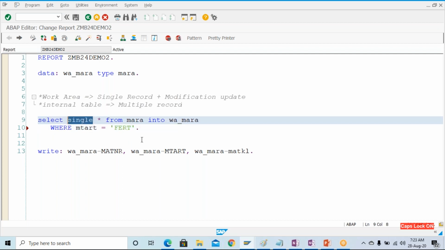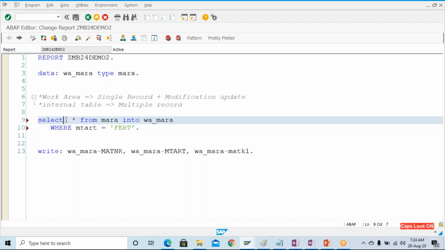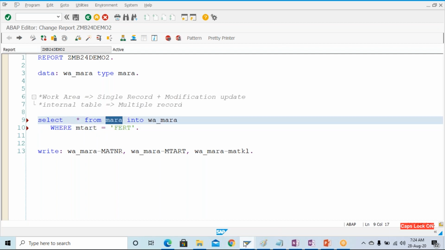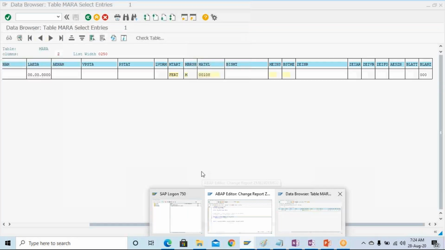In that case, remove the single, because if you give the single, it will get only one value. We are supposed to give single only when we are supplying the key value, some material number. We know that the material number is unique, so single makes sense over here. It will improve the performance if in the where condition you are going to give the material number. But MTART is not a key field in the MARA table.